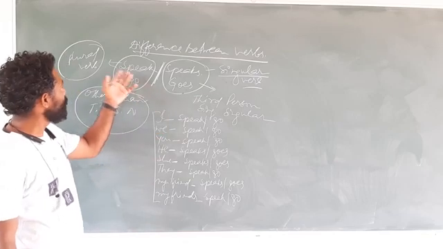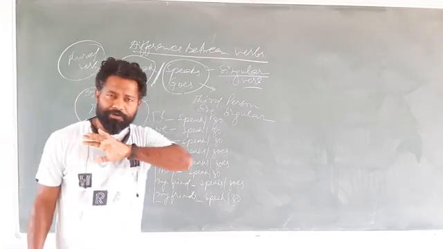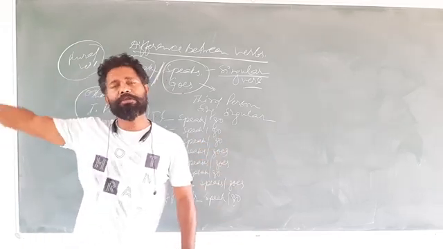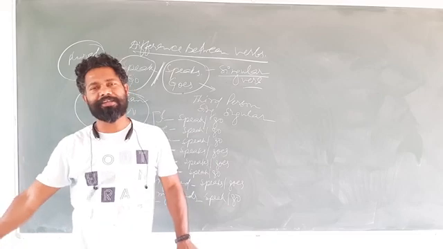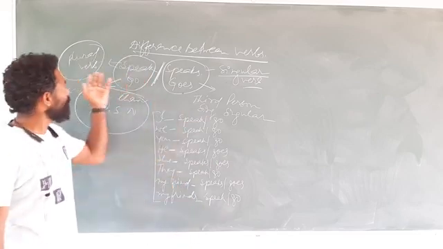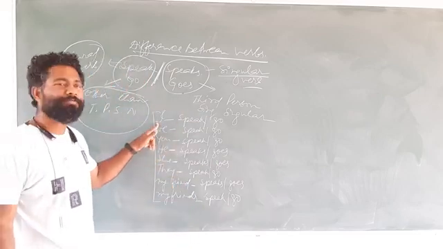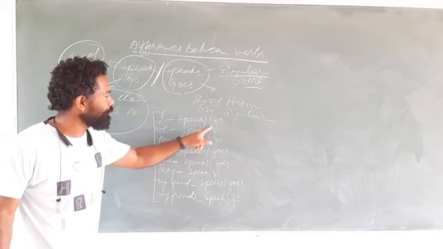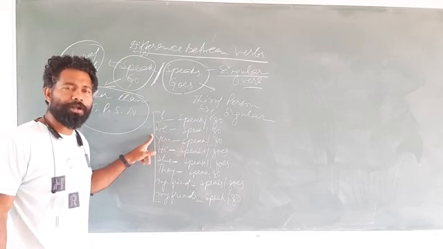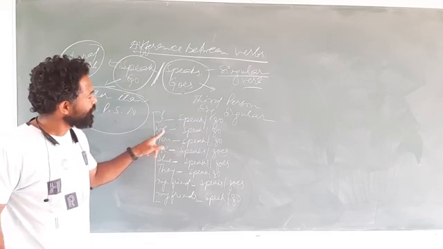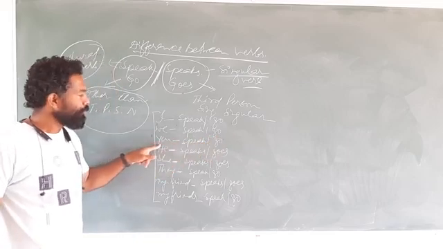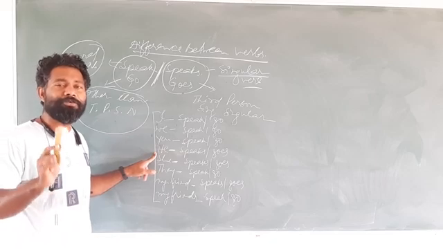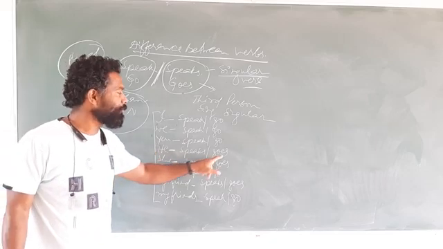And where do we use the plural form of verb? If you take out the third person singular number on one side, then for the rest, whatever the number or person, we use the plural form of verb. Let us understand it. This I is first person singular number. It is not third person singular number. That's why speak and go. We is first person plural number. It's not third person singular number. That's why speak and go. You is second person. That's why speak and go. He is third person singular number. That's why speaks and goes.